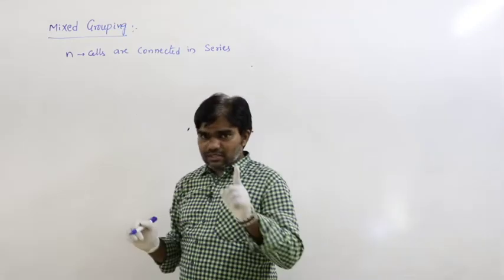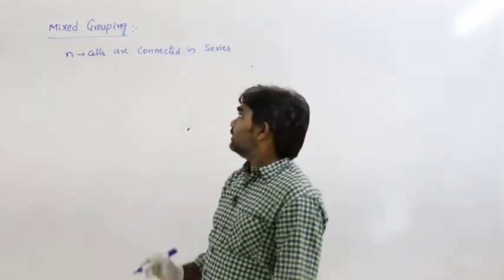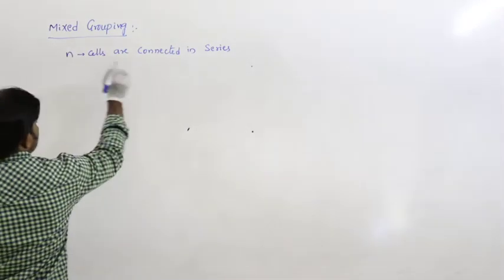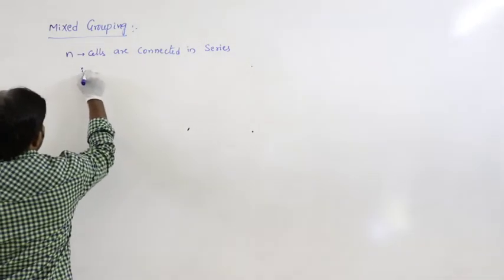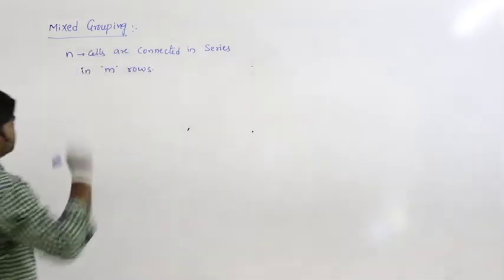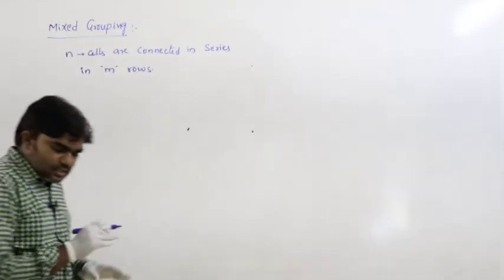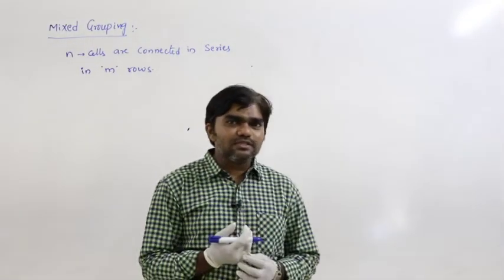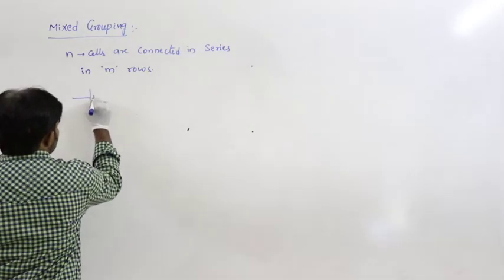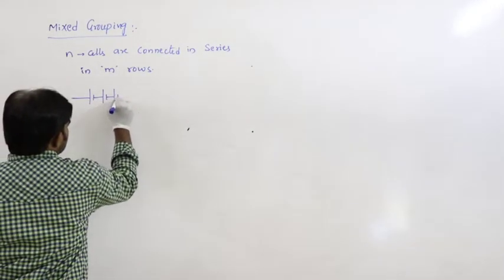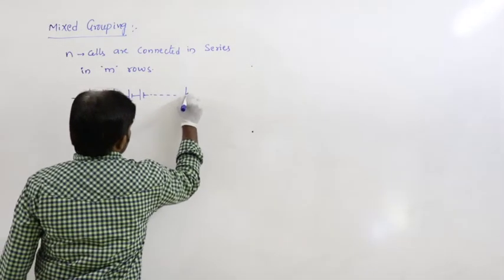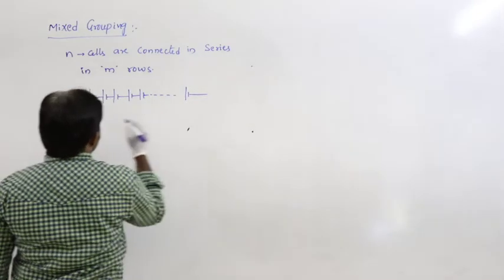First consider n cells connected in series, in m rows. In series combination, how many cells? n cells. This is one cell, second, third, fourth, fifth, and so on, like this n cells.